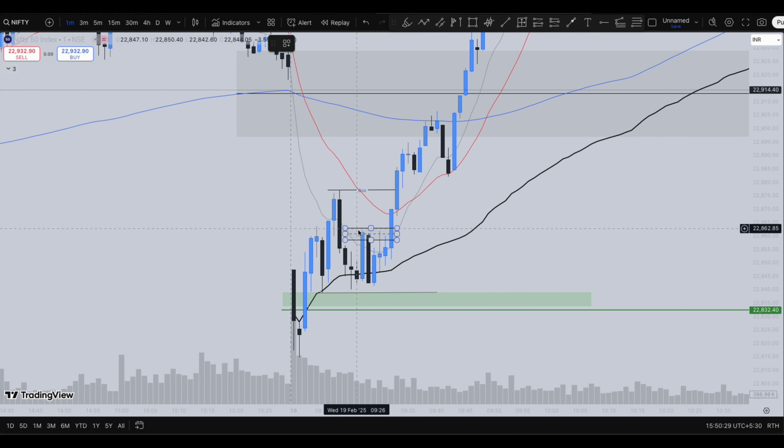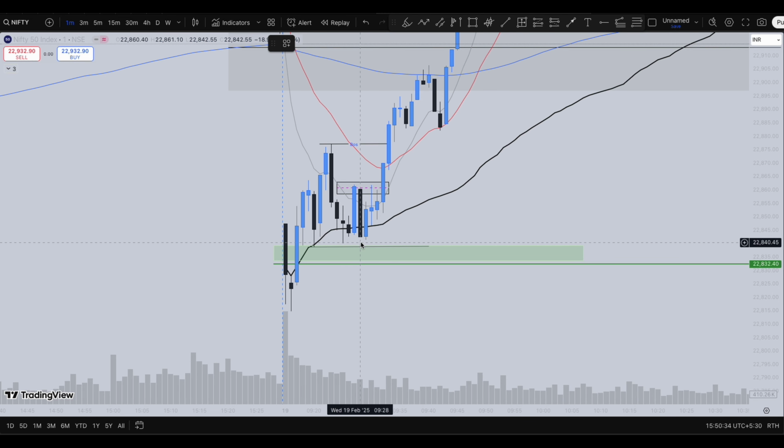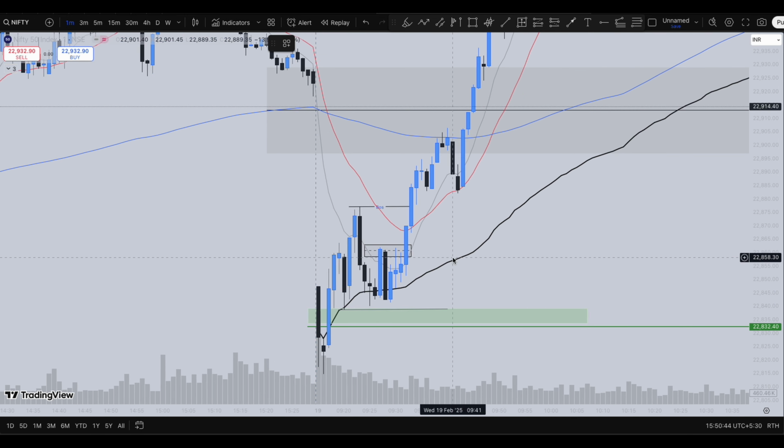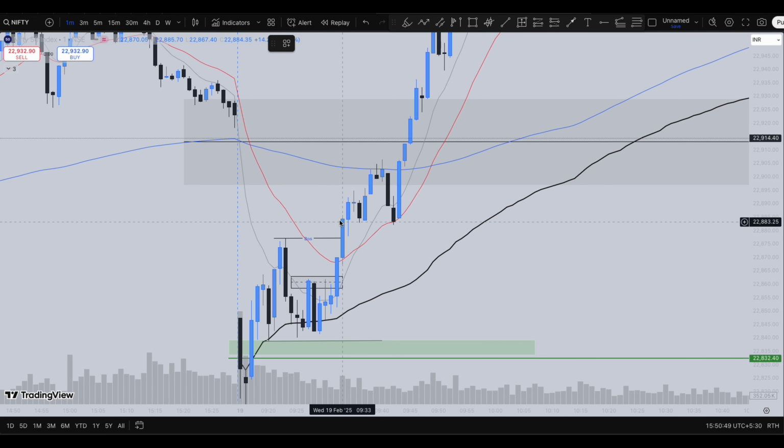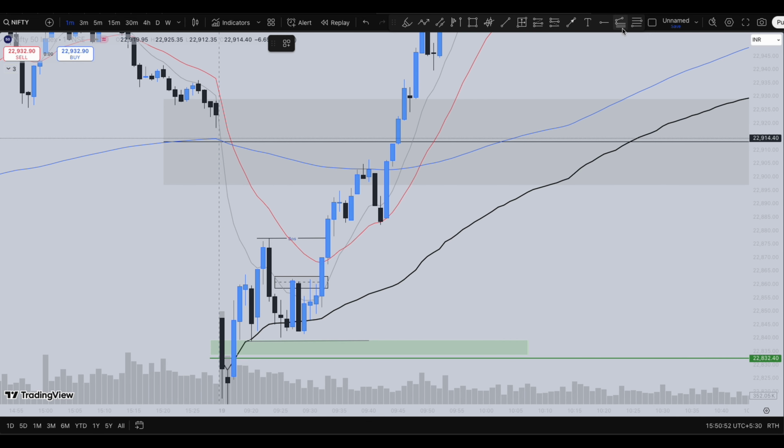But here you can see the market retraced all the way to the 50 level and continued further selling towards this candle as well. But here the momentum didn't even sustain and price was trading above the 5 minute zone as well as the mid of the first candle, as well as the VWAP level, clearly indicating some kind of support here. And you can see the market clearly went and broke this high as well, forming a breakout structure. I hope you are getting what I'm saying, guys.